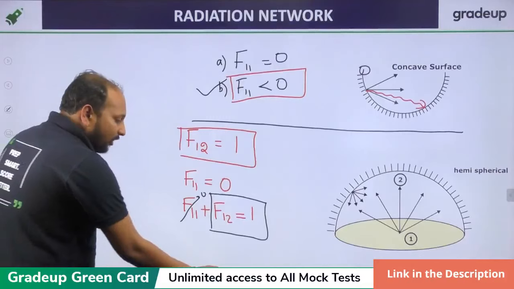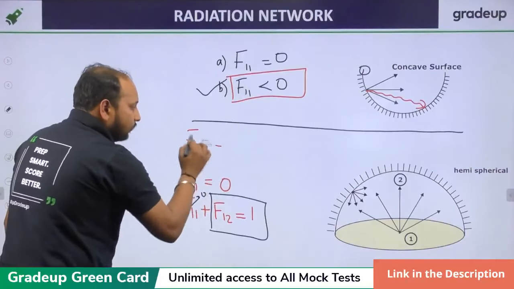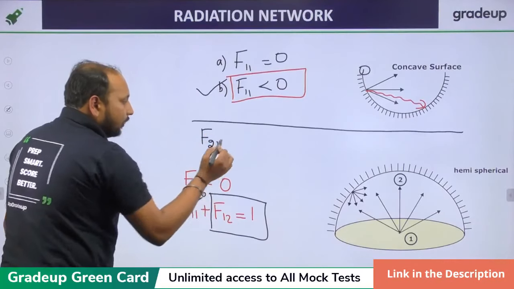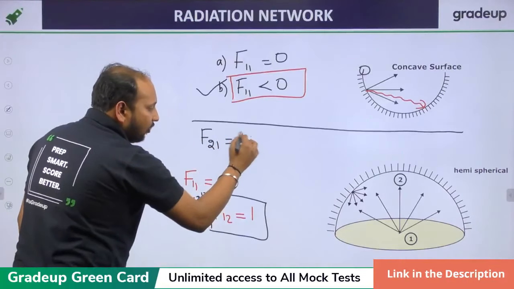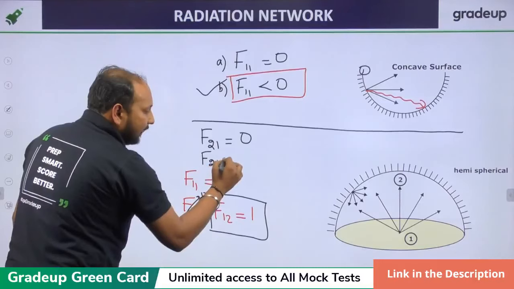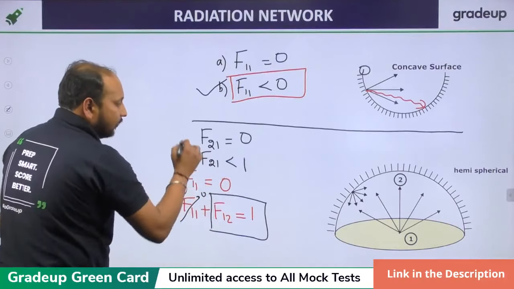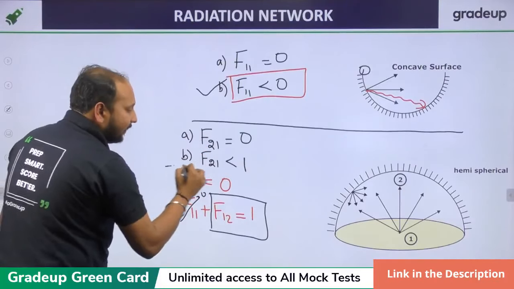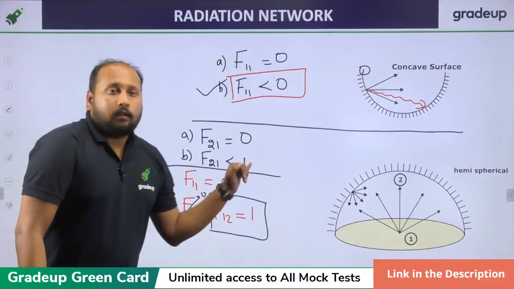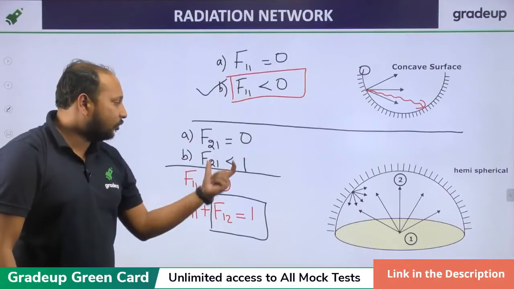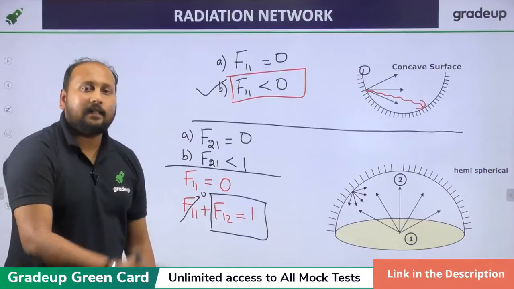Okay, can you tell me what will be F21? Will it be equal to 0, or F21 less than 1? Option A, option B, which is correct? Exactly.